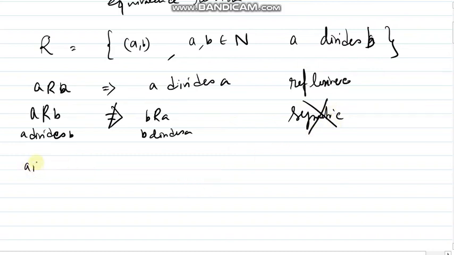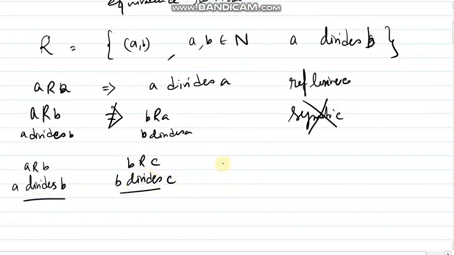Now if ARB is true, that is a divides b, and BRC is true, that is b divides c, compiling these two, can we write that a divides c? And a divides c means ARC, which is true. So the relation is transitive.